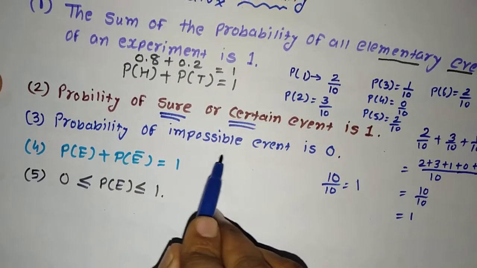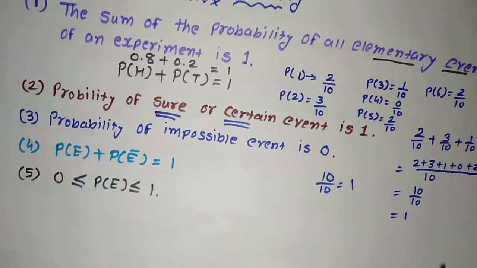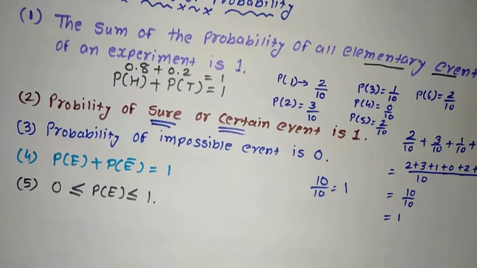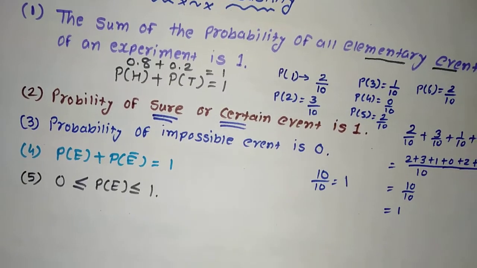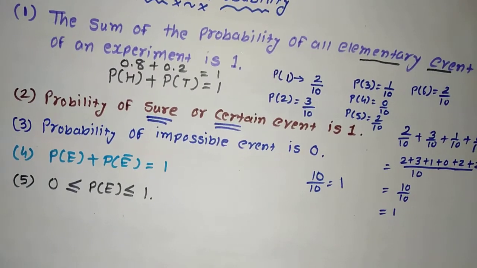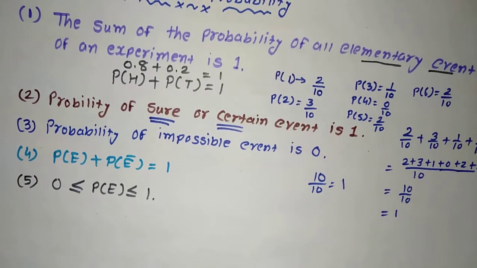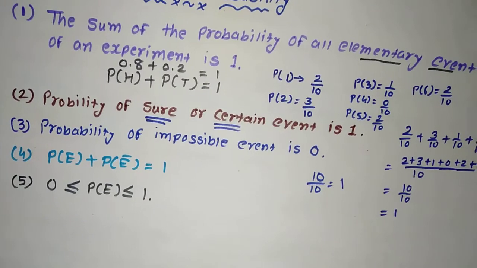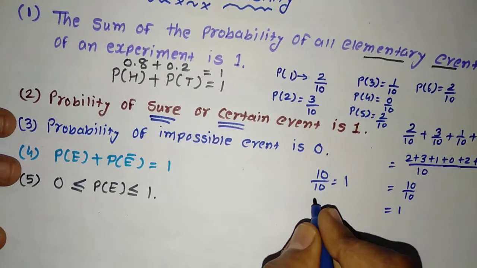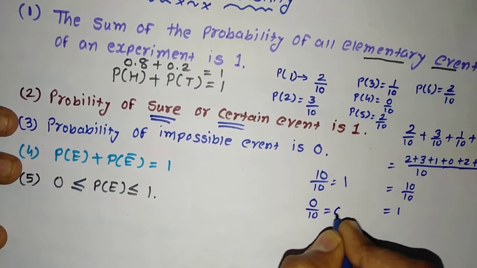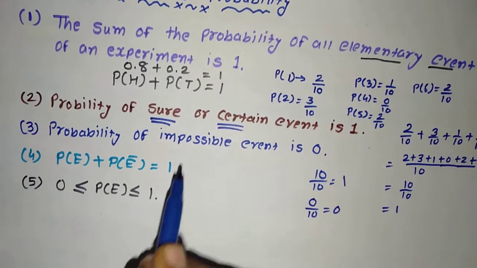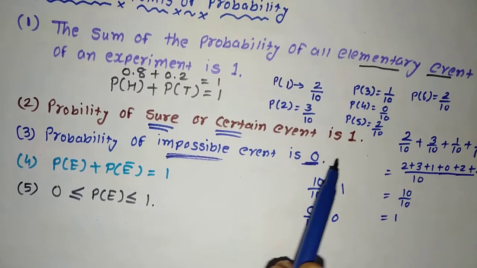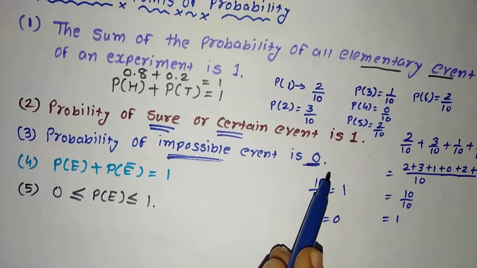Number 3, probability of an impossible event. Let me give you one example. As we took this example, I will take the reverse example of it, that is, the sun rising from the west. If we go on a terrace and try to see the sun rising from the west, day 1, day 2, day 3, all the time the sun will be rising from the east. It means the sun will never rise from the west. The probability will be 0 upon 10, which is equal to 0. So remember this, the probability of an impossible event, which will never occur, is always equal to 0. Probability of a sure or certain event is 1. Probability of an impossible event is equal to 0.